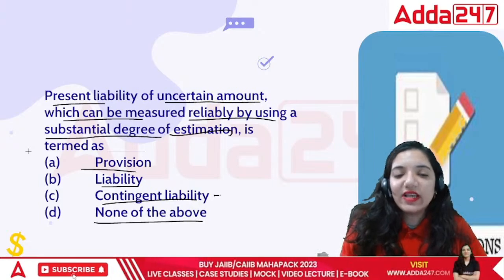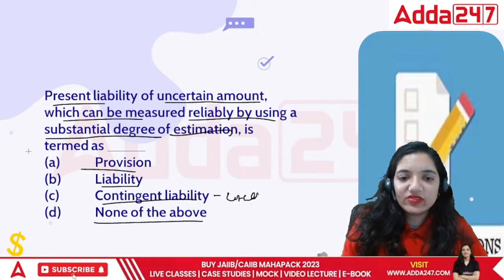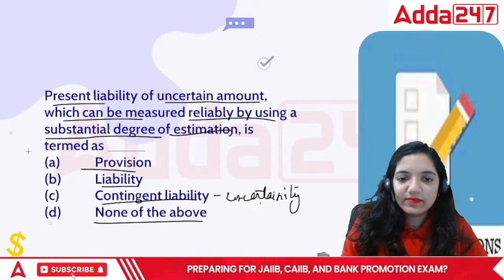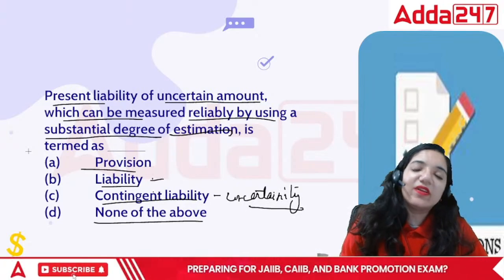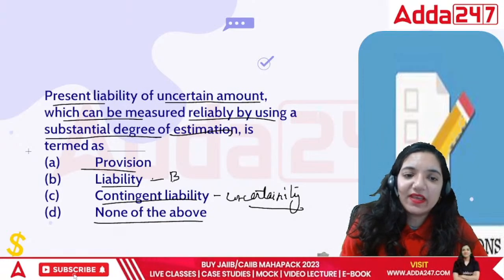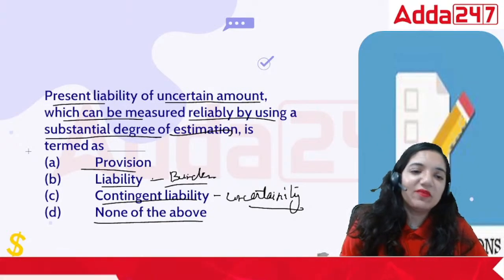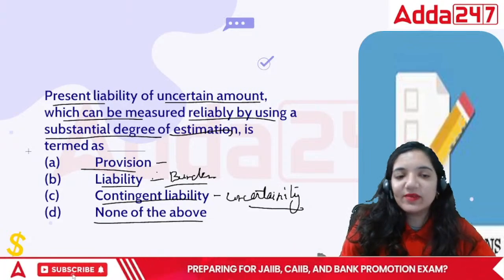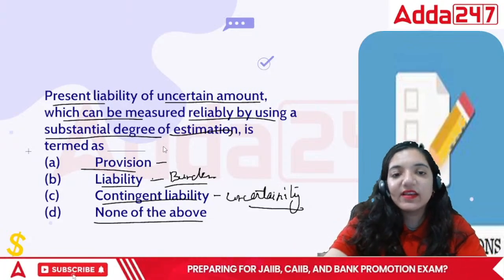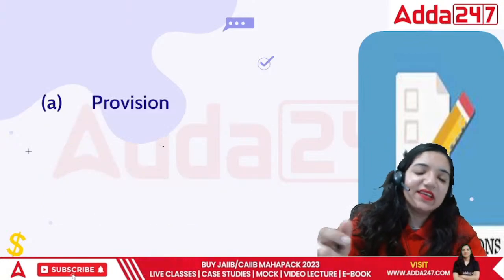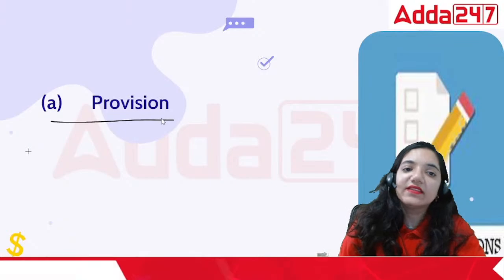See, contingent liability is related to uncertainty. So this point is sorted that this is uncertain. Then liability is something that is a burden on my head, and that is already done. There's no need to estimate it. We know the amount already. Provision is something which is based upon a great degree of estimation. Right? So in this case, the correct answer is A. That is provision.